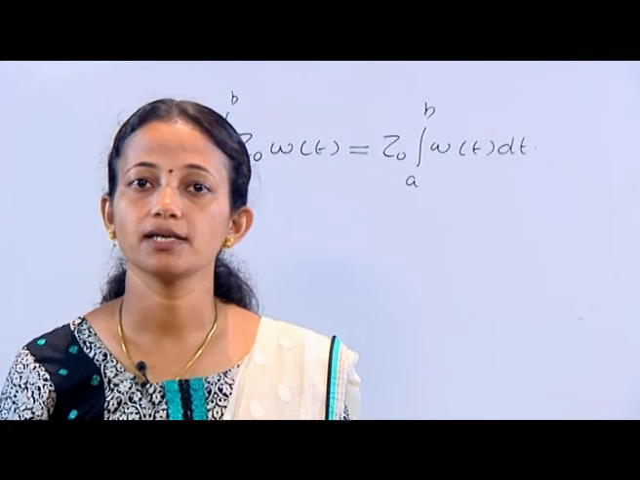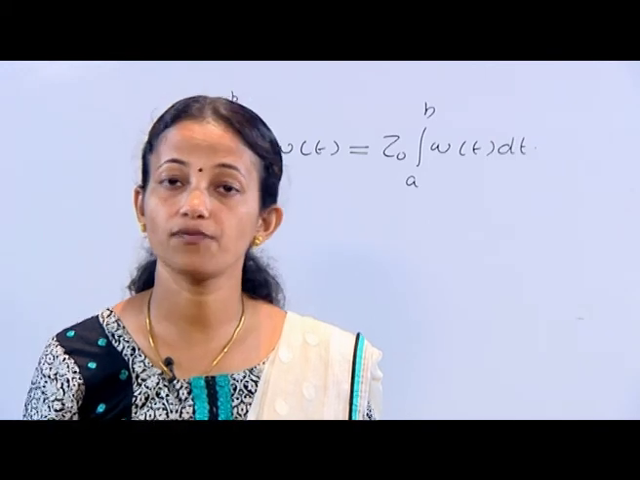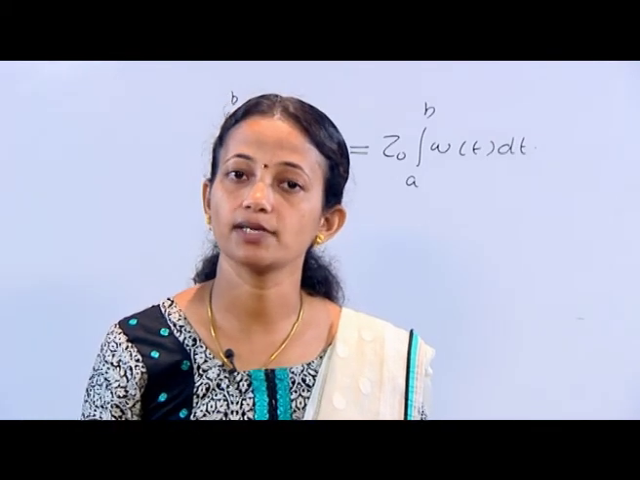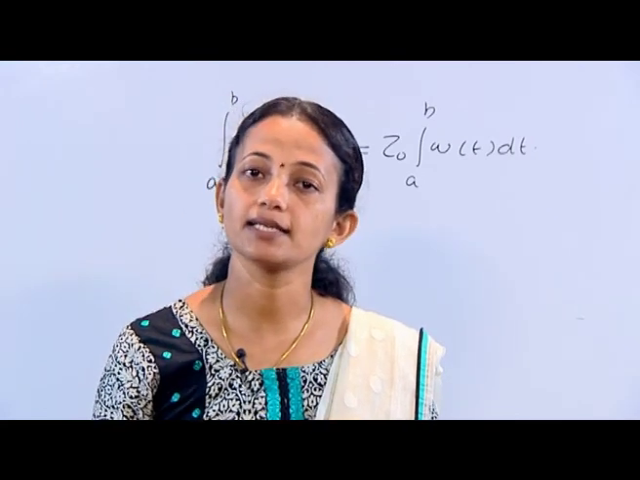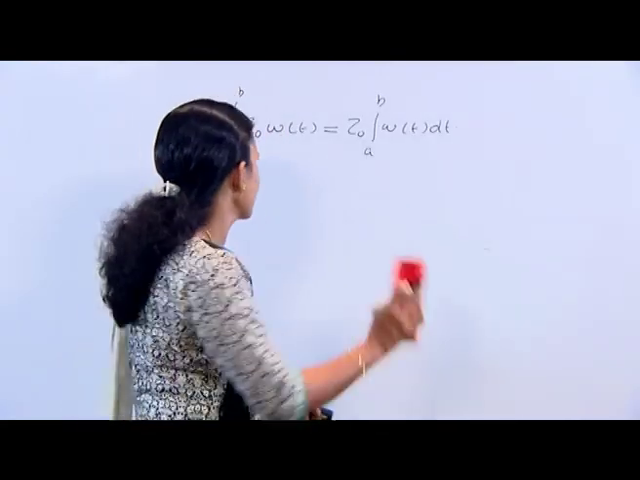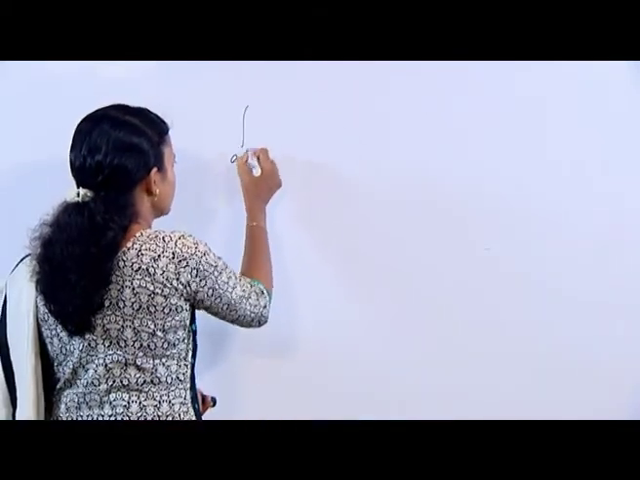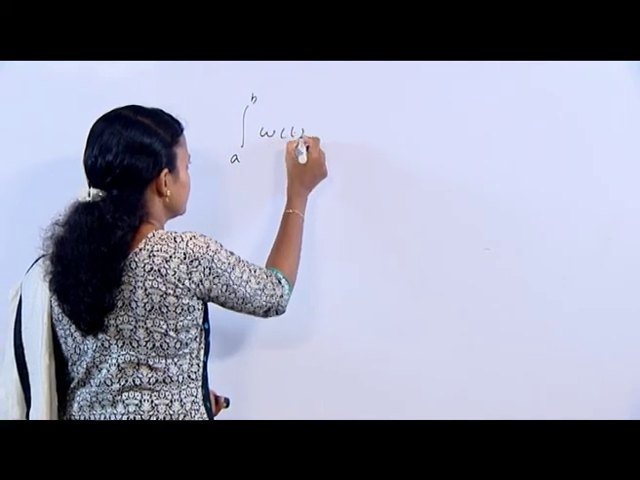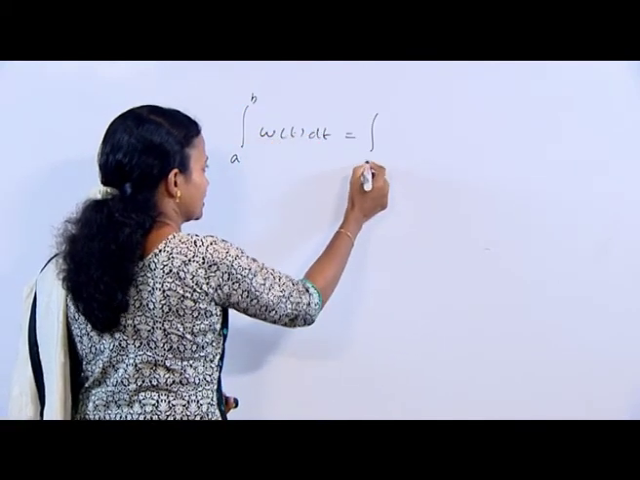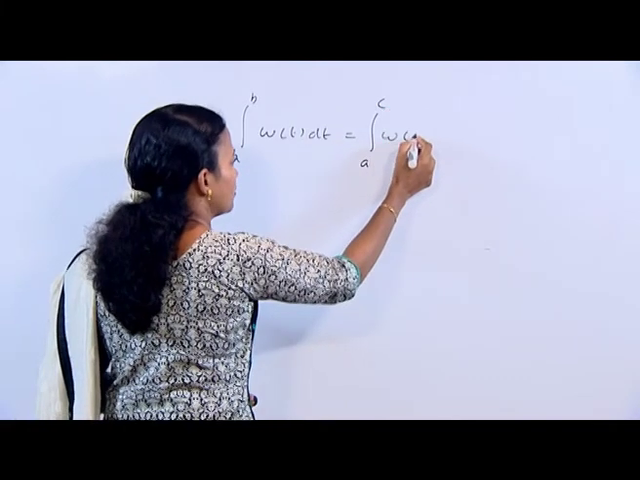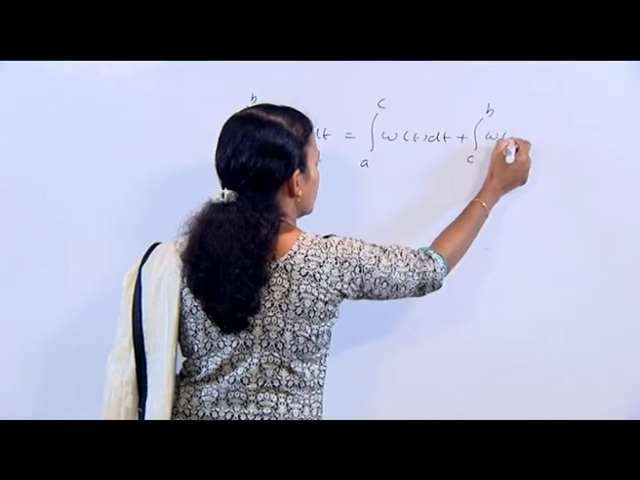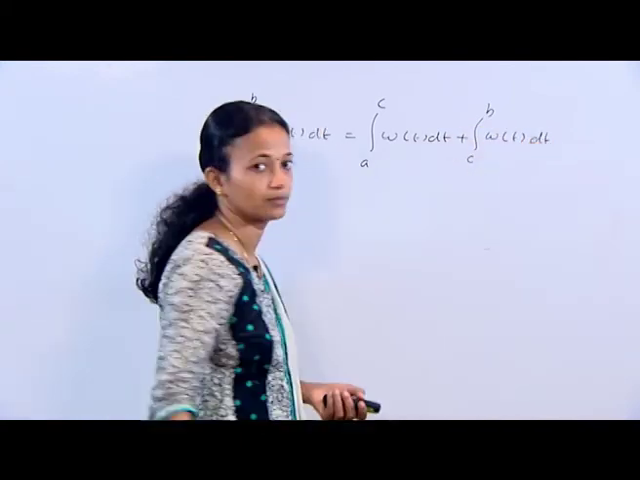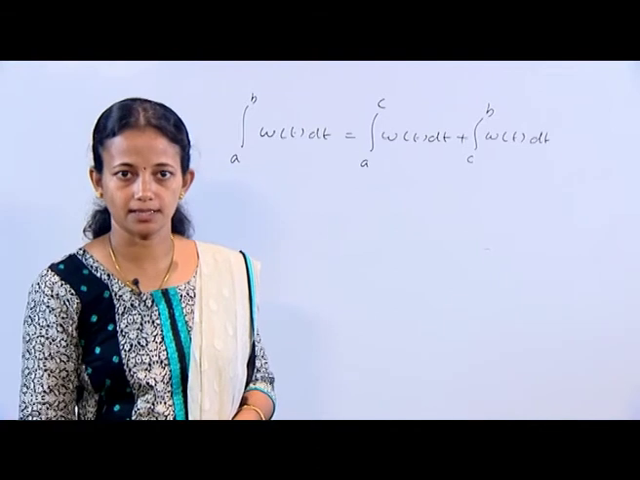Next, theorem number 6. If w(t) is a complex valued function of a real variable t defined over a ≤ t ≤ b and a < c < b, then integral a to b of w(t) dt can be written as integral a to c of w(t) dt plus integral c to b of w(t) dt, provided the integrals exist.